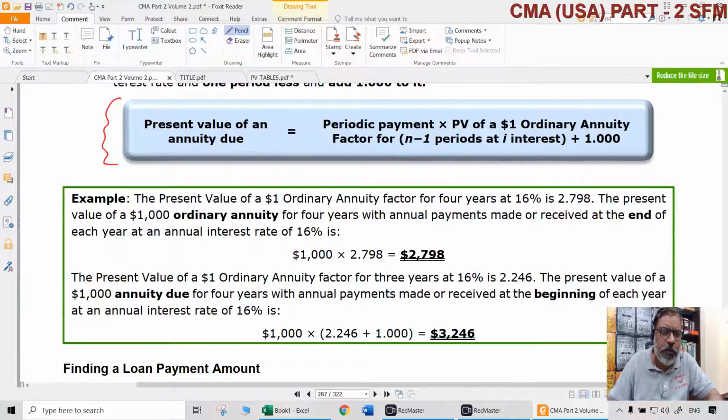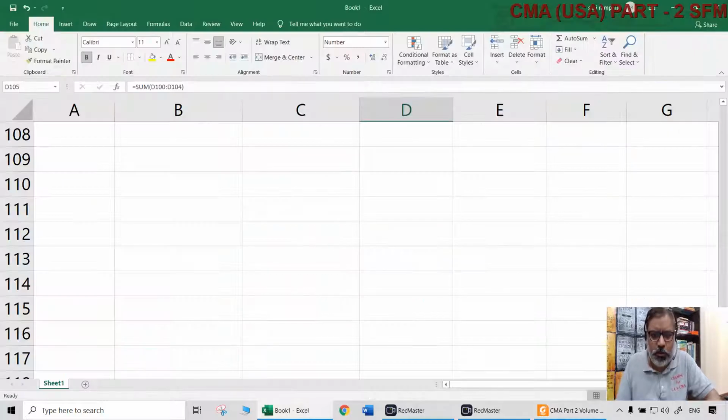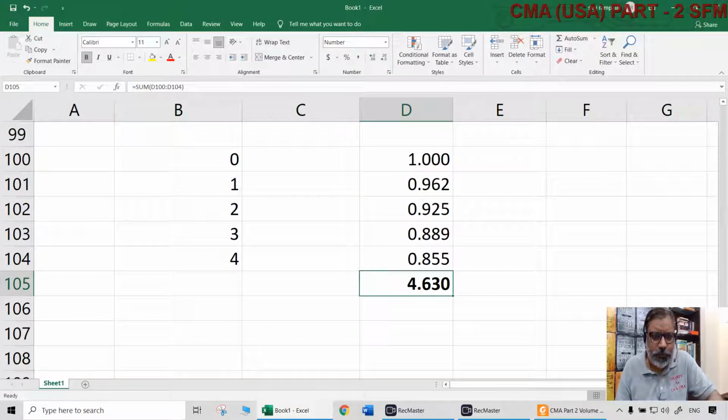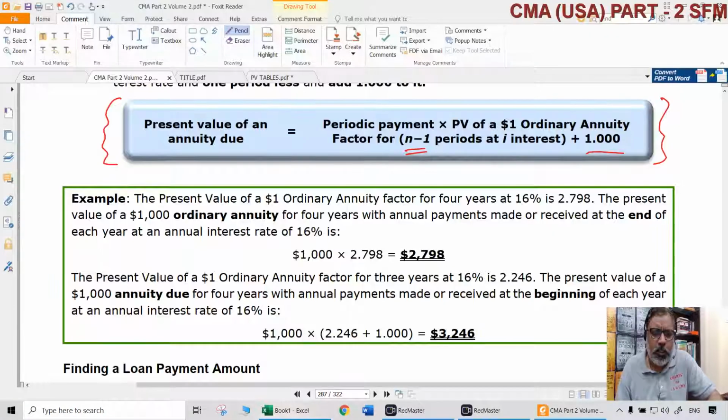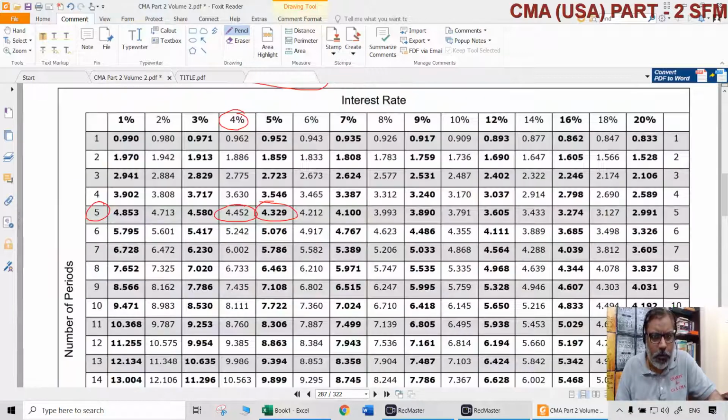So present value of an annuity due, how to get that? Present value of an ordinary annuity for not n periods, n minus 1 periods, plus 1 you have to do. Let us check that here. 4%, we are talking about 5 years period, but rather than 5 years, what we should take? 4 years only we should take. 4 years, how much was that for 4%? 4 years, 4% was 3.63.